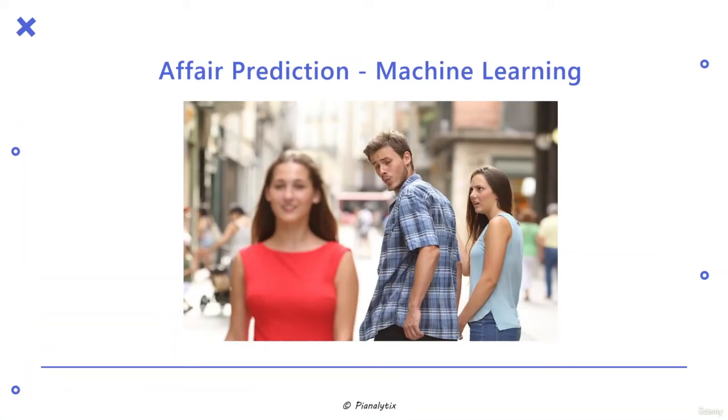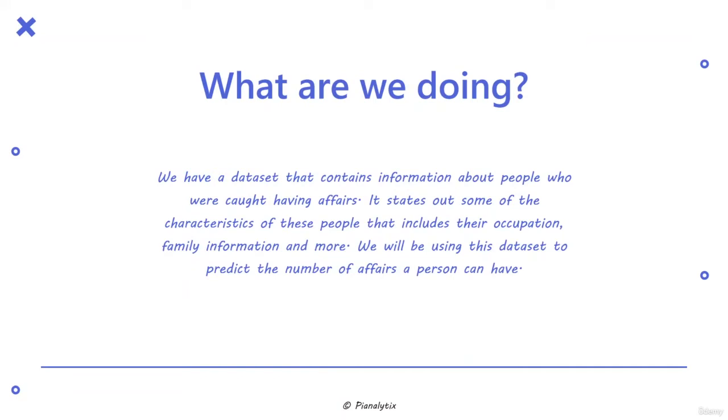In this project, as the name suggests, we will be predicting the number of affairs a person might have. Then, we will build a web application based on this machine learning model and deploy it on Heroku. So moving forward, what are we going to do in this project?